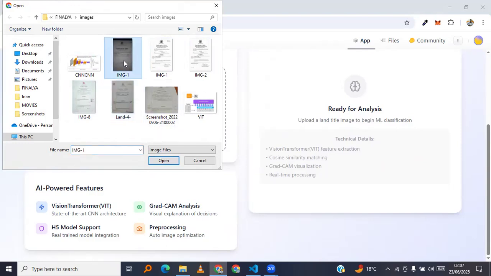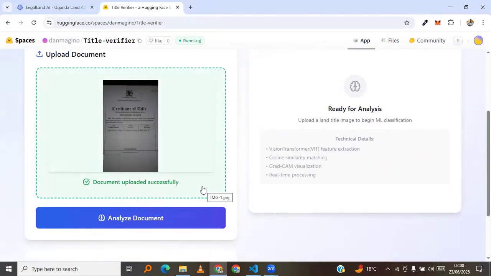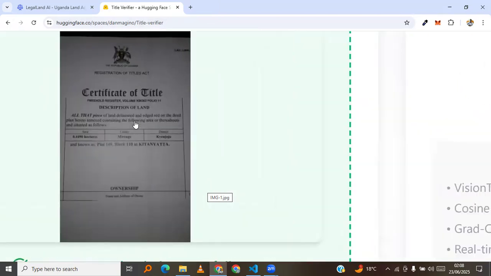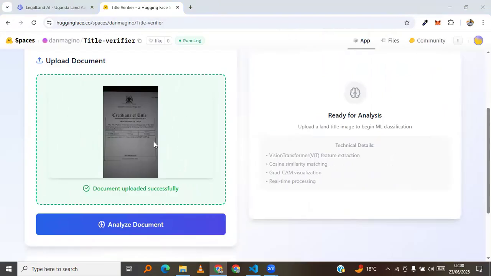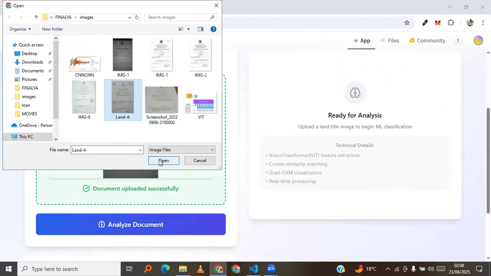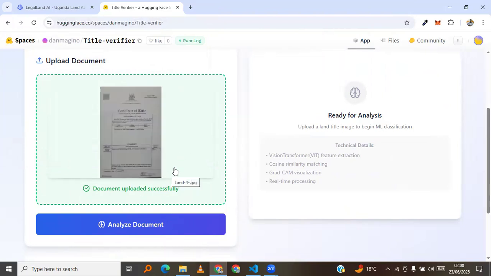Okay, let me upload this. So we have an image here we have uploaded. I hope you're able to see. Let me actually get a clear one. This. Okay.